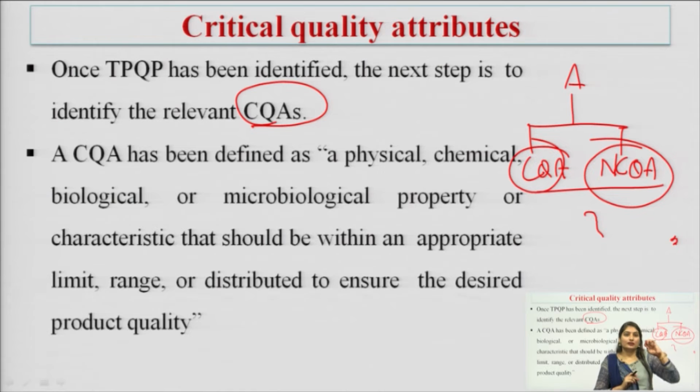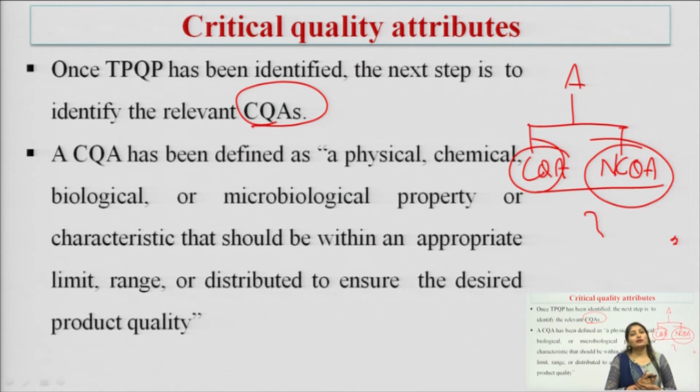So, when the first step is completed, that is, the TPQP has been identified, the next step will be to identify the relevant critical quality attributes, meaning the parameters that will affect the quality, safety or efficacy of the product.